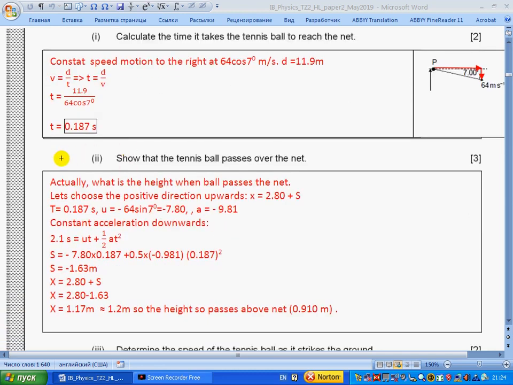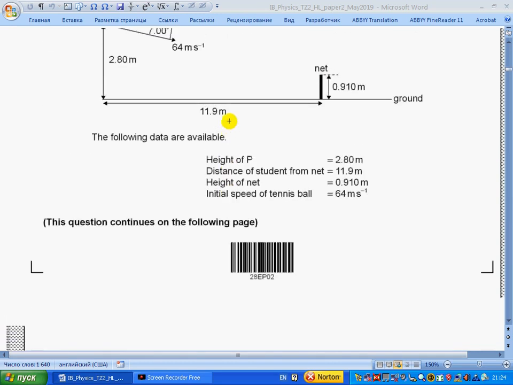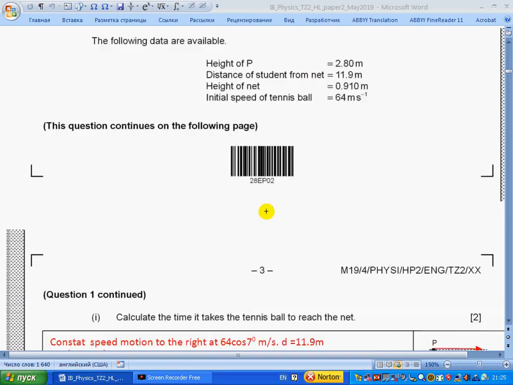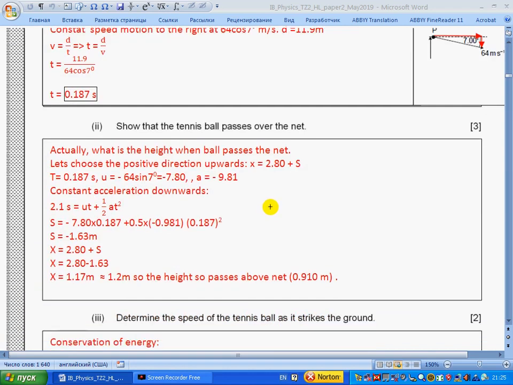Show that the tennis ball passes over the net. So we need the coordinate of the ball when it passes above the net. Let's call it X coordinate, or Y coordinate, doesn't matter. Actually, what is the height when the ball passes the net? The question is, what is the height when the ball passes the net?